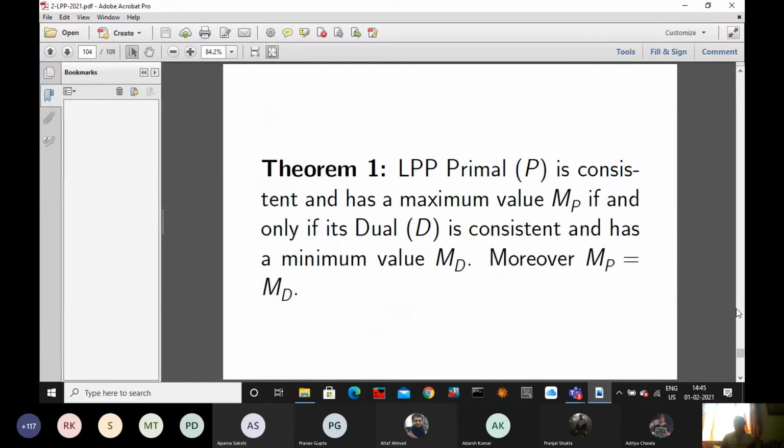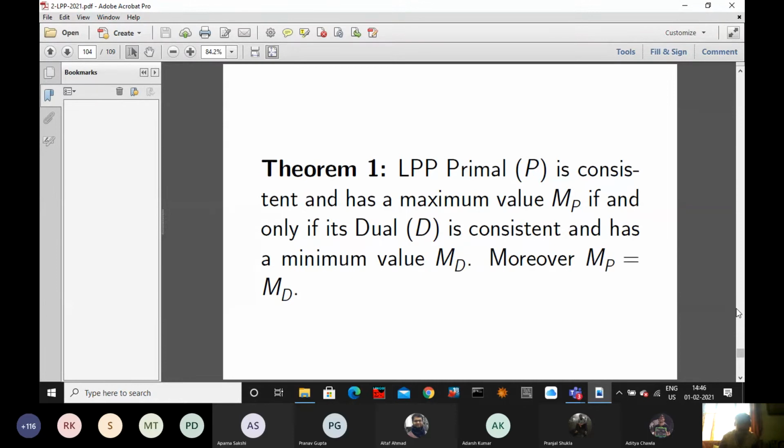Next, there is a theorem. The theorem we will read in this manner. The LPP, this primal P, is consistent and has a maximum value, that is M subscript P, if and only if the dual D is consistent and has a minimum value MD. Moreover, the maximum value of the primal program MP equals the minimum value of the dual program MD. Both are consistent, both are feasible. If one has an optimal solution, the other has an optimal solution. Both are equal. This is what I have told you.